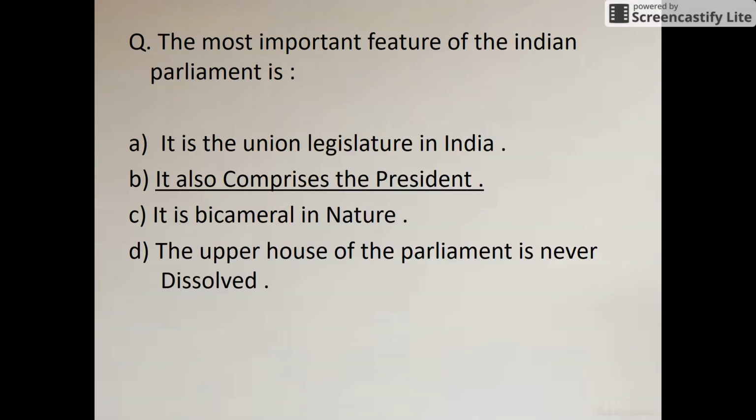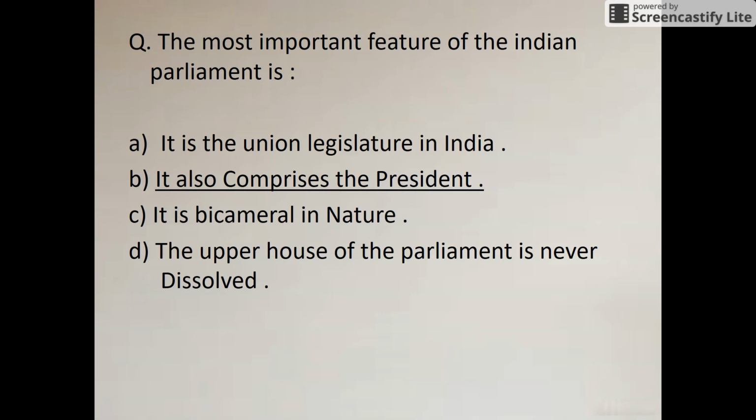The next question is: the most important feature of the Indian Parliament is? When you look at all four options, you may be confused, as it can seem like more than one. But here the answer will be B, because it is asking for the unique feature.